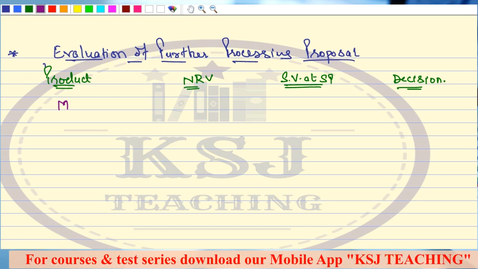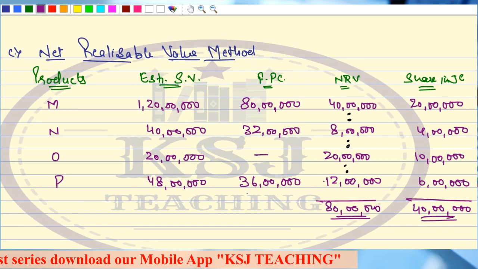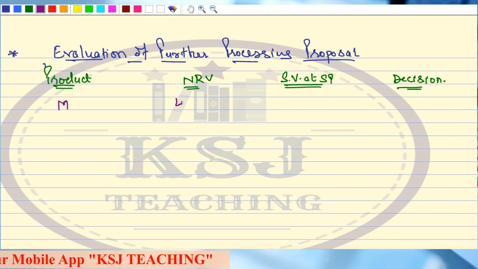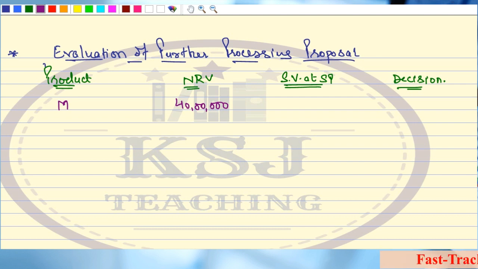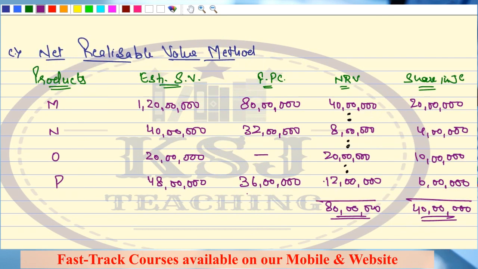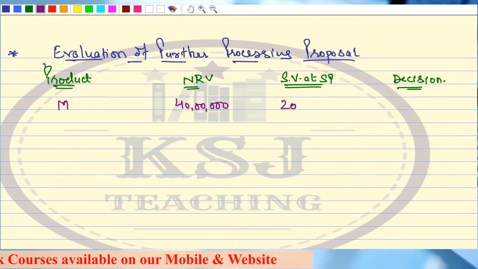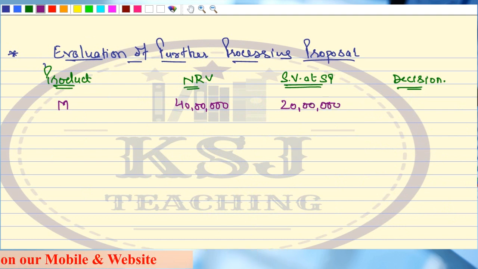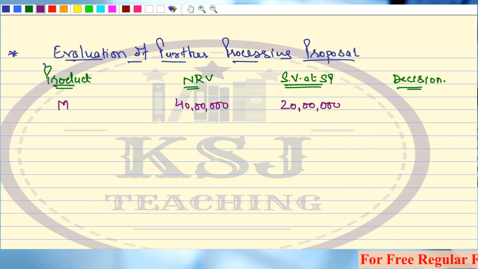Now let's see what is the NRV of this product M. That is 40 lakhs. That means if you are going to further process M into super M, you will fetch 40 lakh rupees. And what is the sales value at split off point for this product? Sales value at split off point is 20 lakhs. So what is the benefit here? Whether the company should further process it or the company should sell it at split off point.